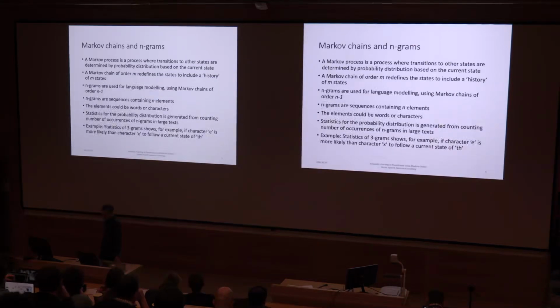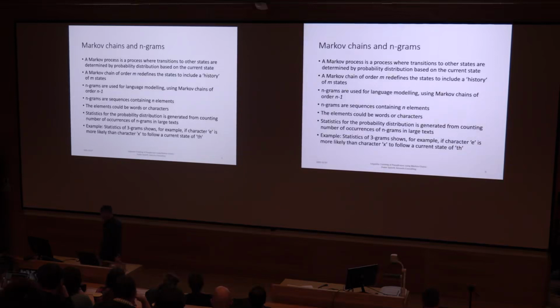And one way to do language modeling is to build up phrases from n-grams together with Markov chains of order n-1. And n-grams are sequences with n number of elements, which could be either characters or words. An n-gram of order 3 is often called a trigram, of order 4, a 4-gram, and so on.